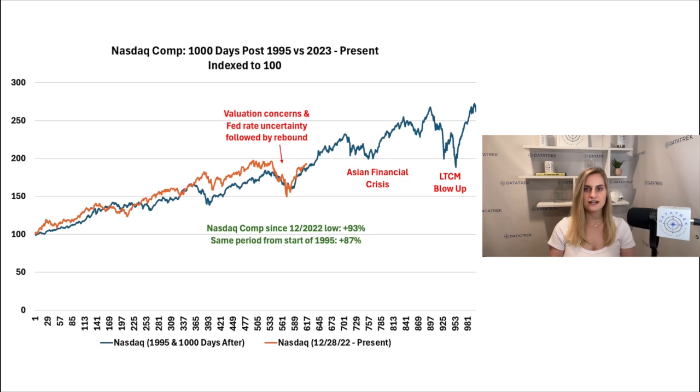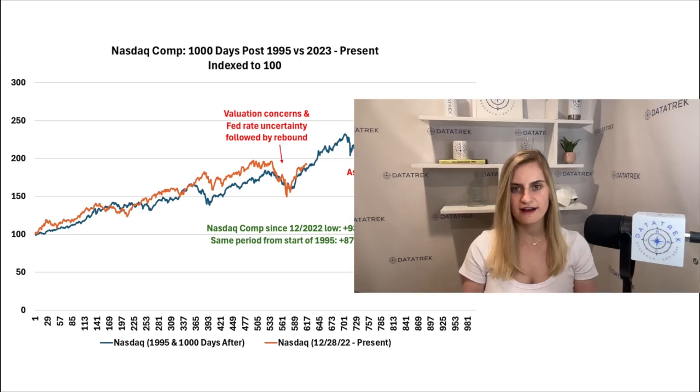In the back half of the 90s, there was everything from valuation concerns after former Fed Chair Alan Greenspan's irrational exuberance comment to Fed rate uncertainty given worries about the reemergence of inflation, and then later on there was the Asian financial crisis and blow-up of the hedge fund LTCM. But the Nasdaq was able to power through it all until March 2000.